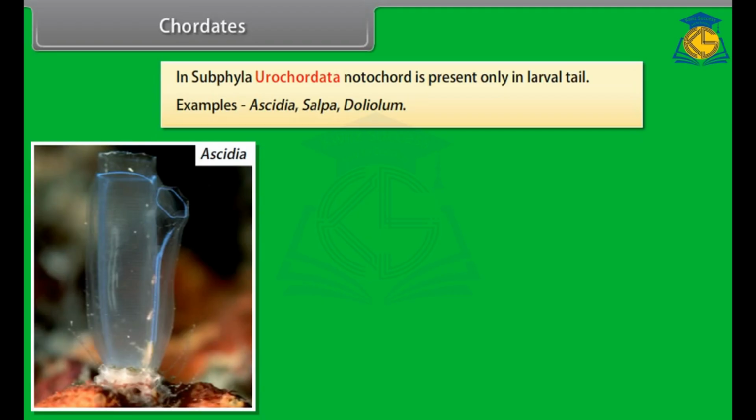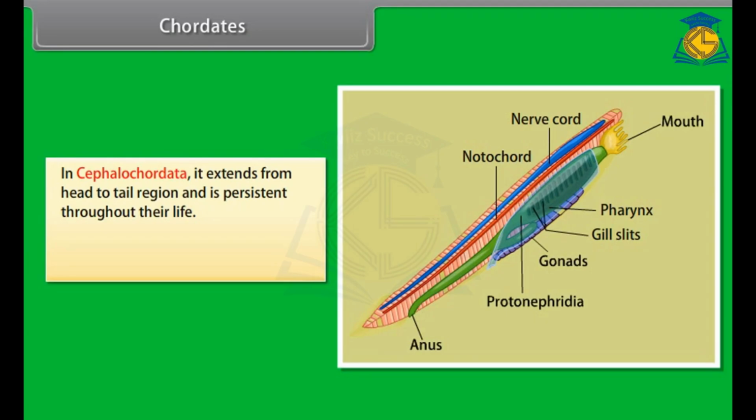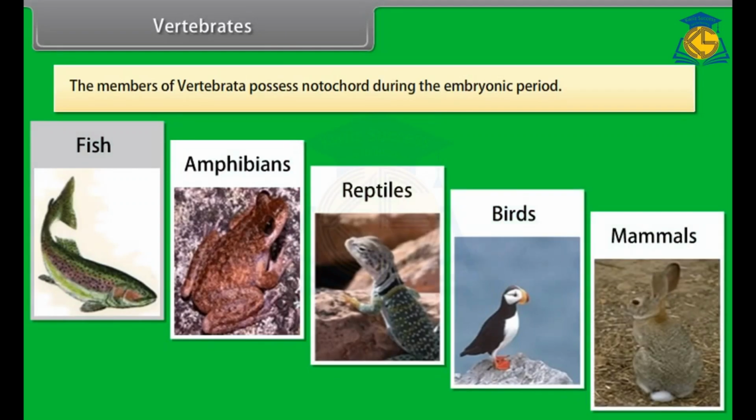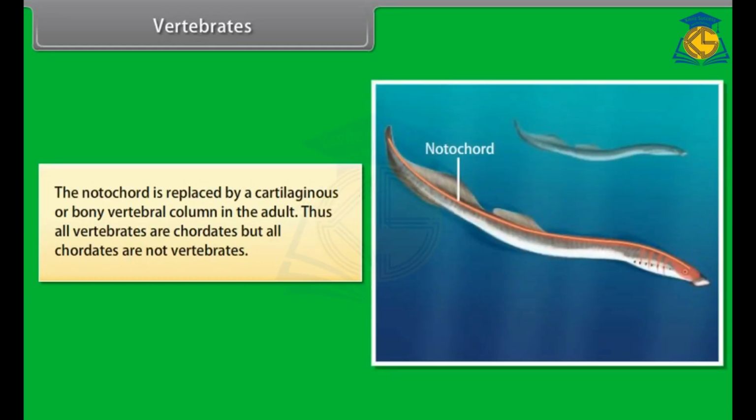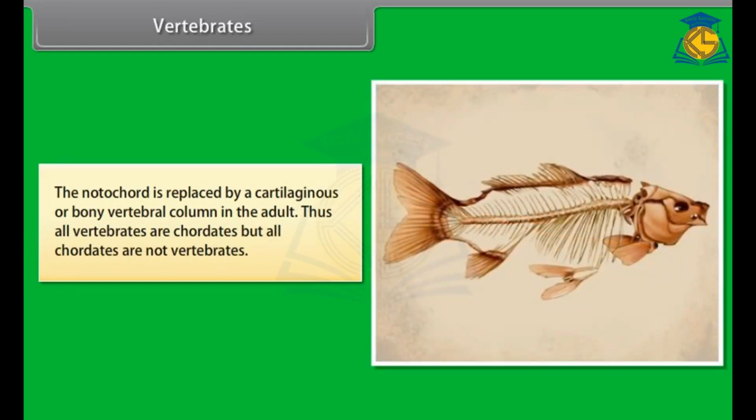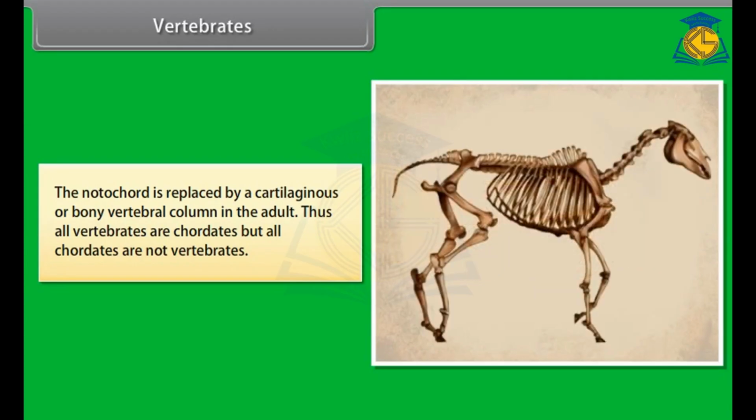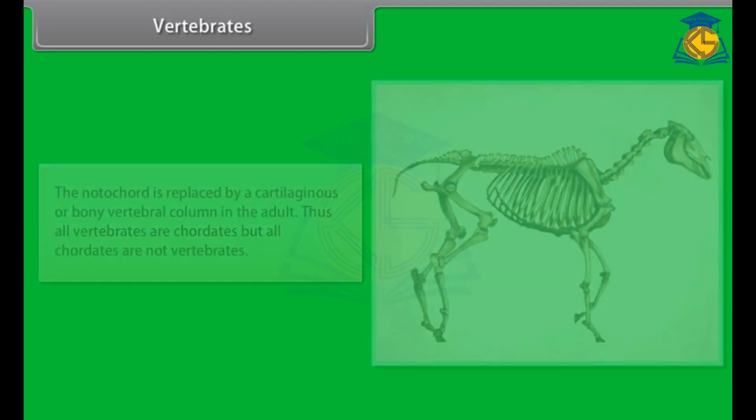Example: Ascidia, Salpa, Doliolum. In Cephalochordata, it extends from head to tail region and is persistent throughout their life. Example: Branchiostoma, Amphioxus or Lancelet. Vertebrates. The members of Vertebrata possess notochord during the embryonic period. The notochord is replaced by a cartilaginous or bony vertebral column in the adult. Thus, all vertebrates are chordates, but all chordates are not vertebrates.